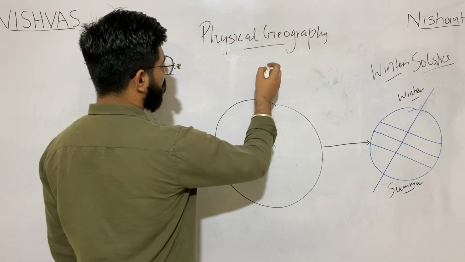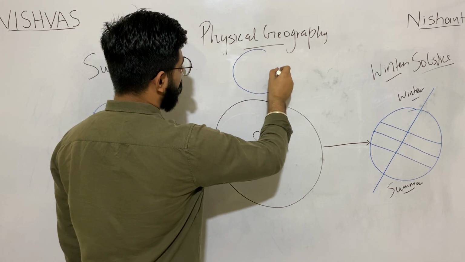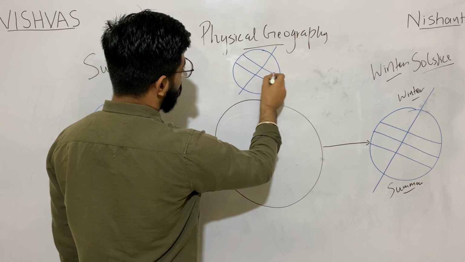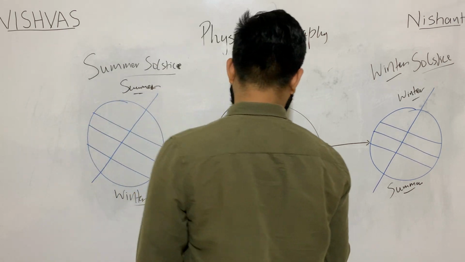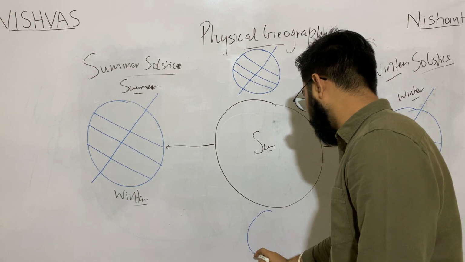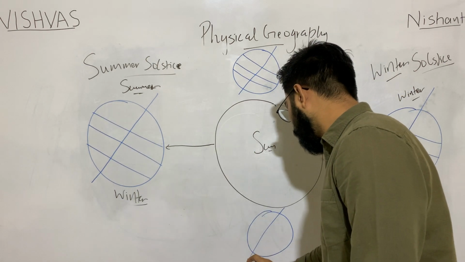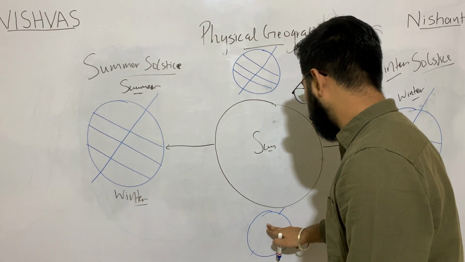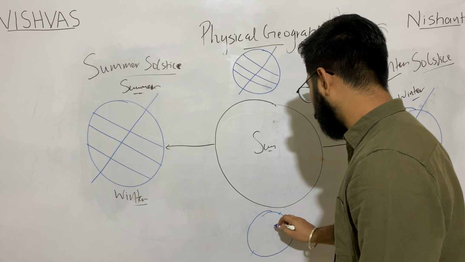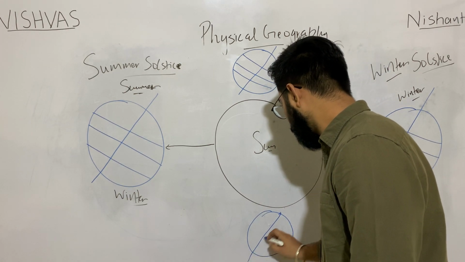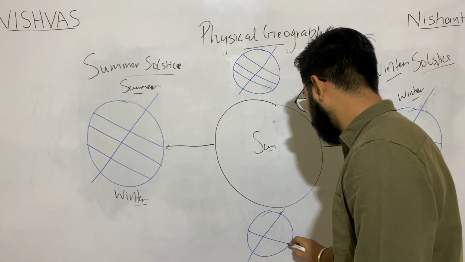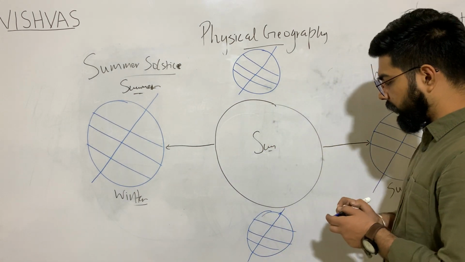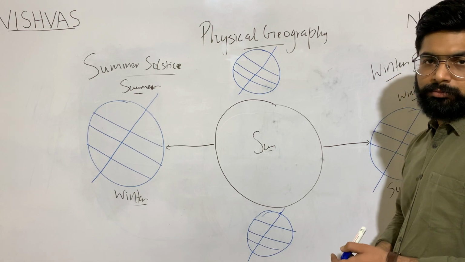Maximum point means, listen to me carefully. So this is Earth, and this is the third condition. If you imagine it properly, you will be able to observe that in these two situations, the sunlight is directly upon the equator.